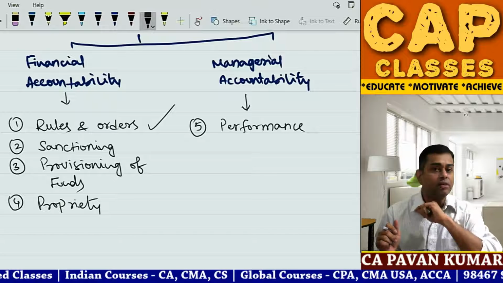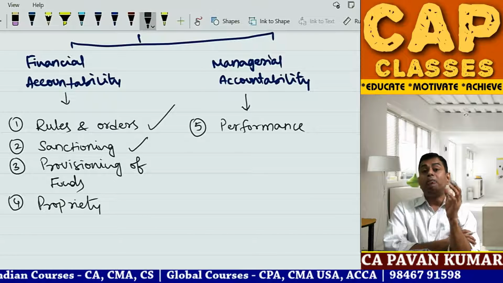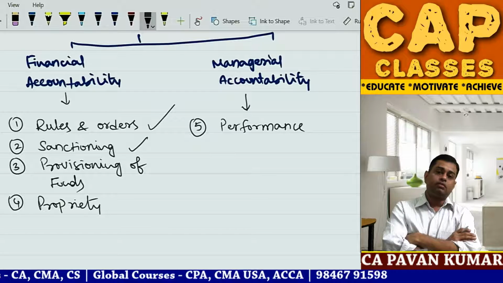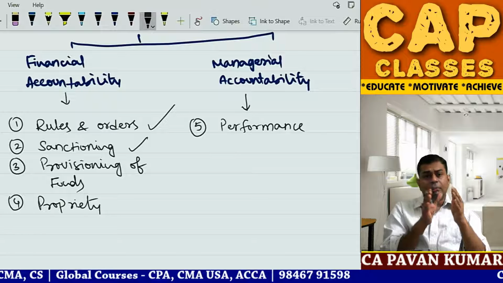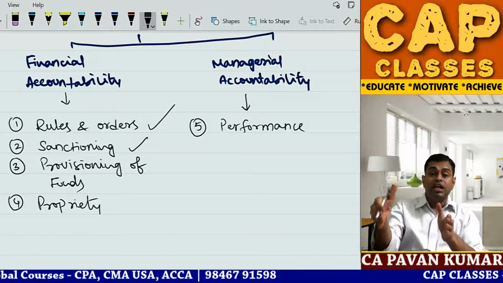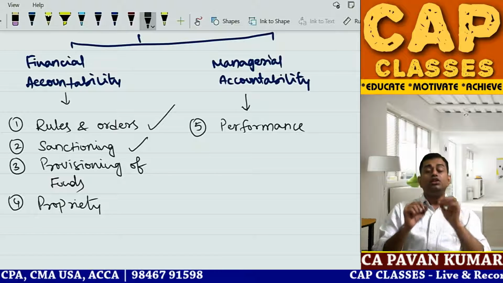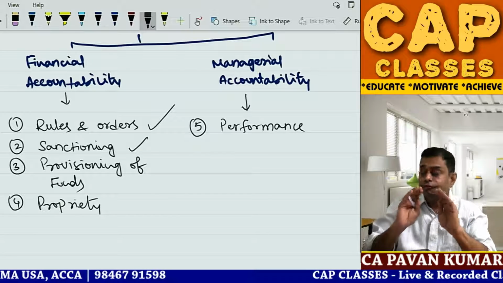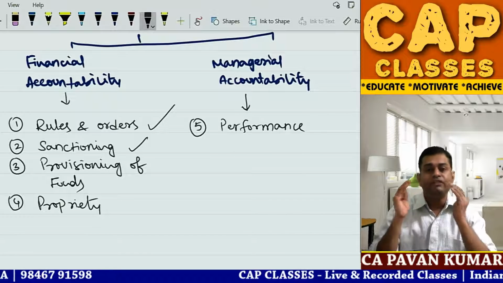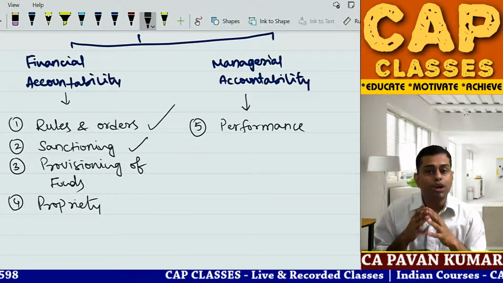sanctioning, whether the amount sanctioned properly. Because all these government enterprises will run on budgeting system. You cannot pay even salaries without sanctioning in the budget. So every month you prepare budget, every year you prepare budget, and the budget should be passed in the parliament or state legislative assembly, or even municipal corporations. There also there will be councils. So you need to put it on the table. 400 MLAs are there, 200 MLCs are there, 500 MPs are there, or 25 corporators are there, one mayor is there. You need to discuss, sir, this is what we are going to do.